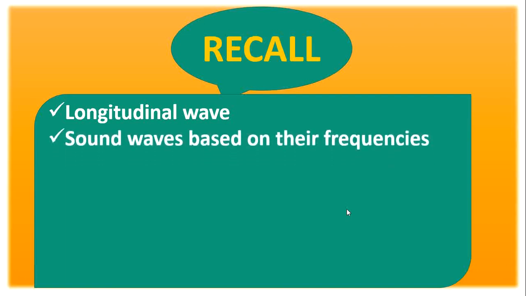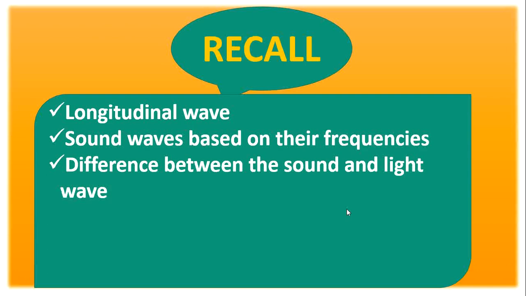Sound waves based on their frequencies. There are three divisions for the sound waves based on their frequencies: audible wave, infrasonic wave, and ultrasonic wave. Audible waves range between 20 Hz and 20,000 Hz. Infrasonic waves are below 20 Hz. Ultrasonic waves are greater than 20 kHz.